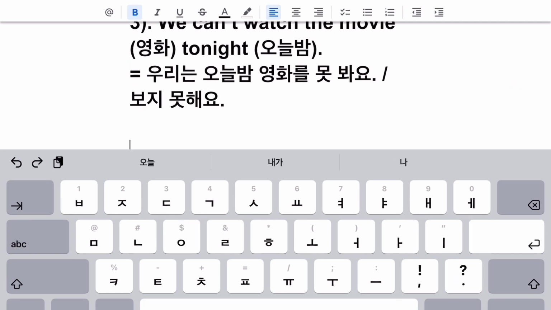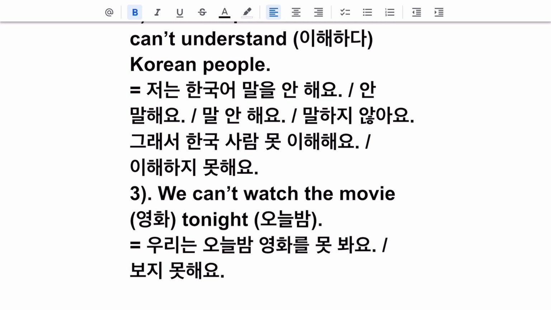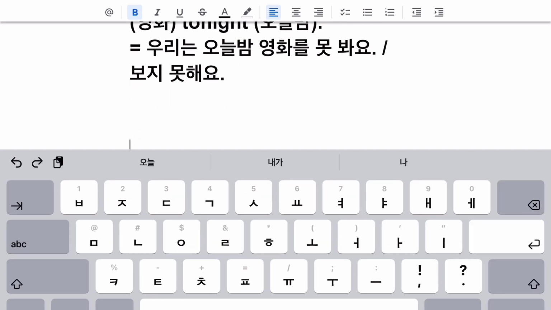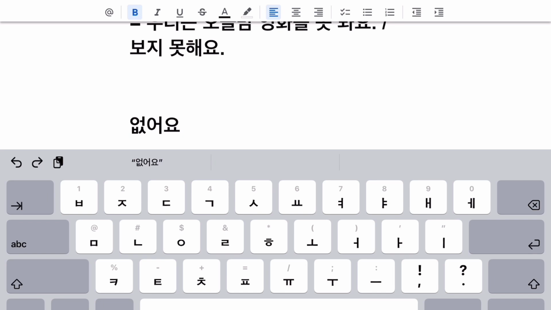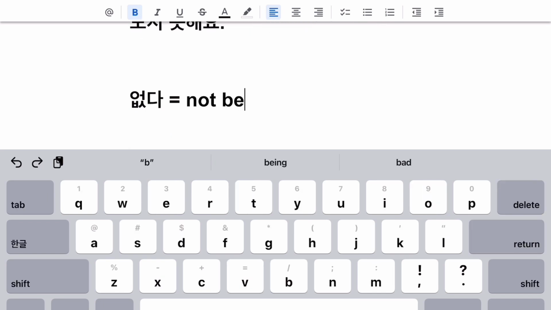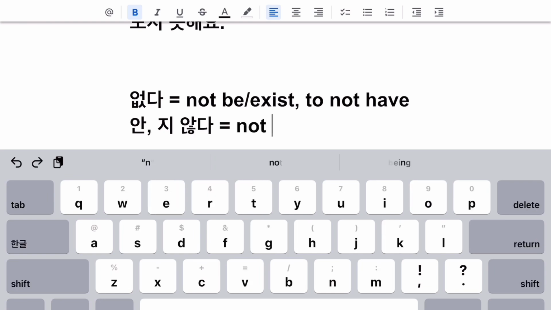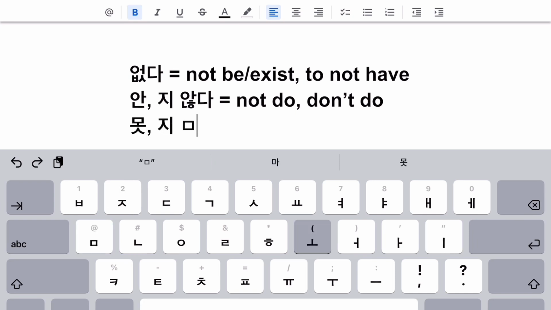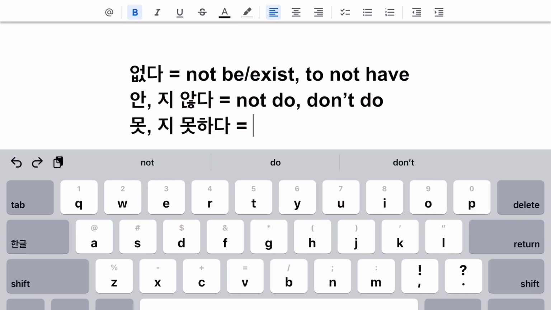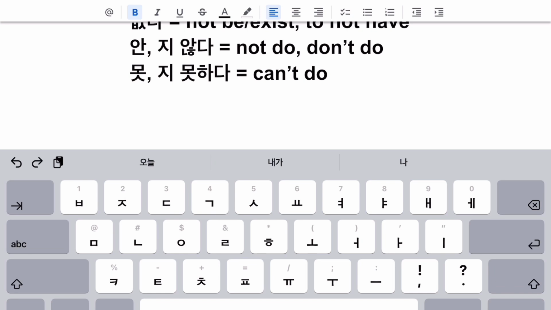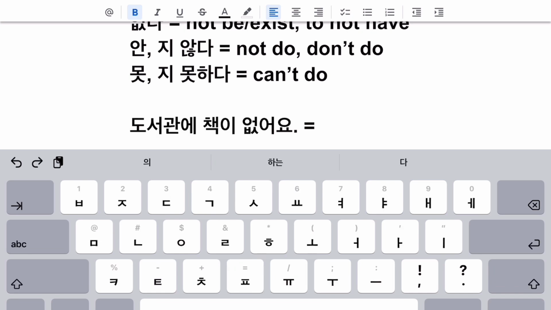All right, good. Actually, there is another way to say can't in Korean. It seems like you've been sometimes confusing 없어요 with 안 and 지 않다. So 없다 is like to not be, exist, or to not have something. Then 안 and 지 않다 is to not do something or just don't do something. And then 못 is just can't do something. So 도서관에 책이 없어요.